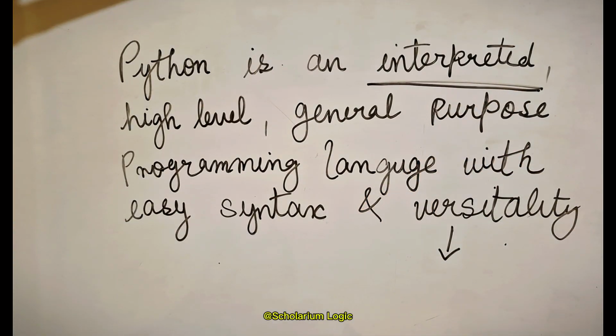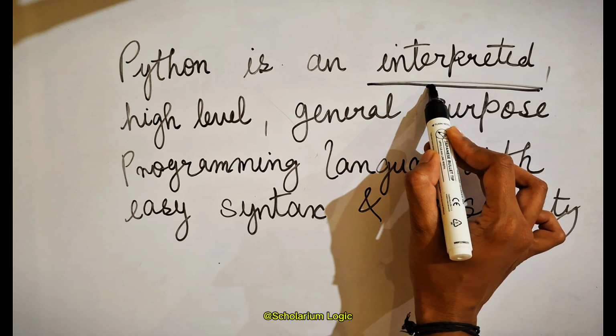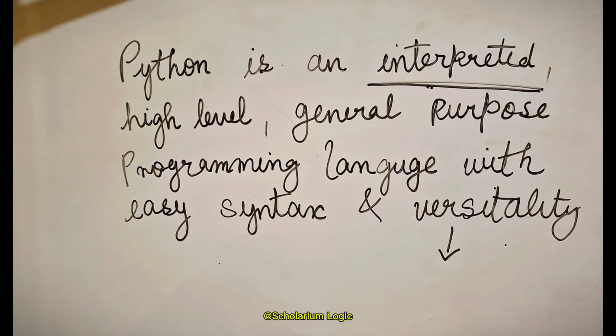By interpreted, I simply mean that Python uses an interpreter to translate the source code into the machine code. If Python would have used a compiler in the place of an interpreter, it would have been a compiled programming language. In computing concepts, and especially in programming concepts, generally for the translation of the code, either an interpreter is used or a compiler.